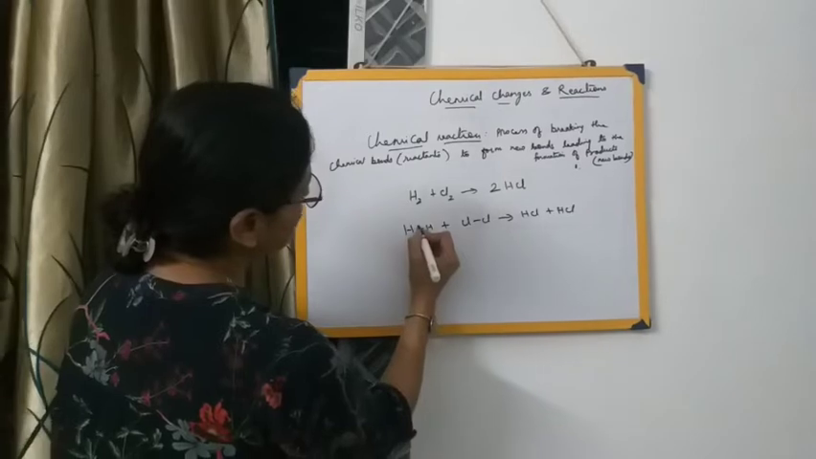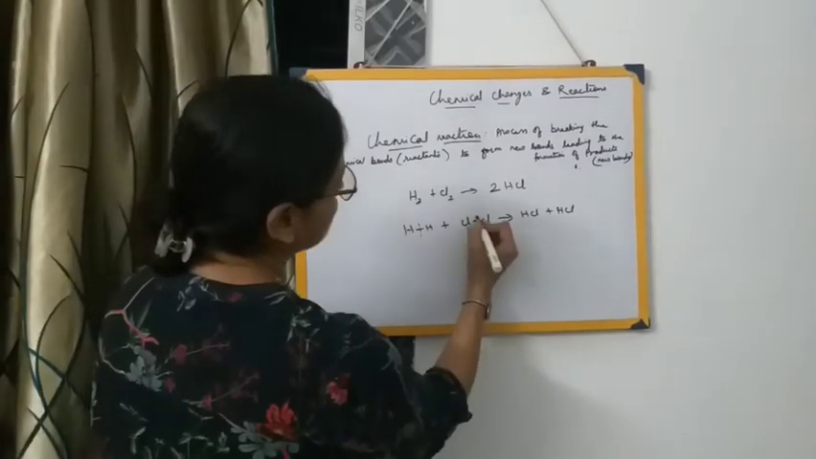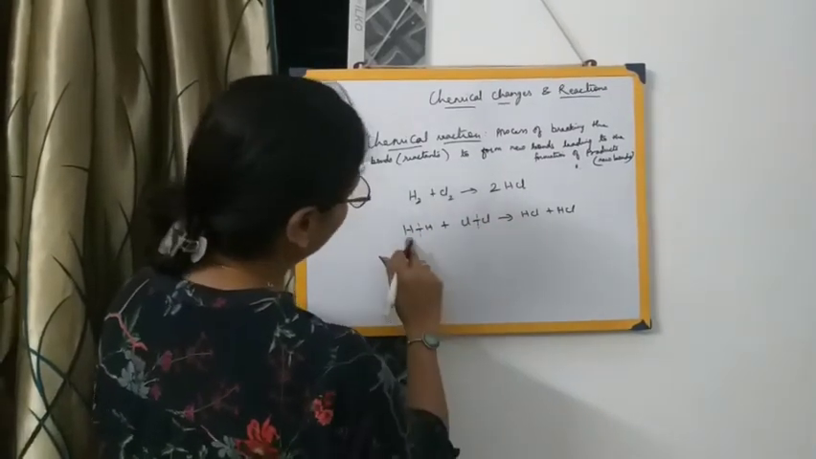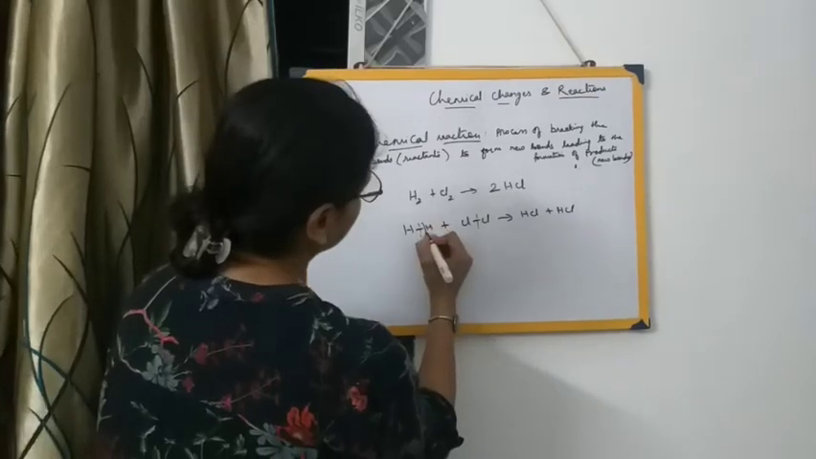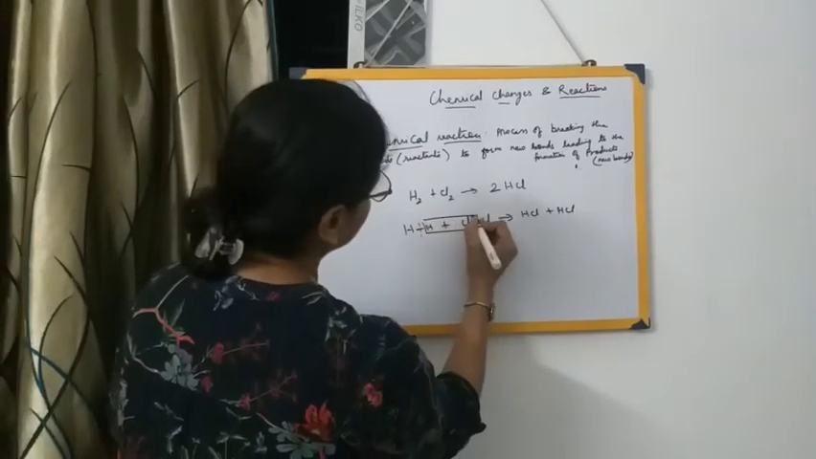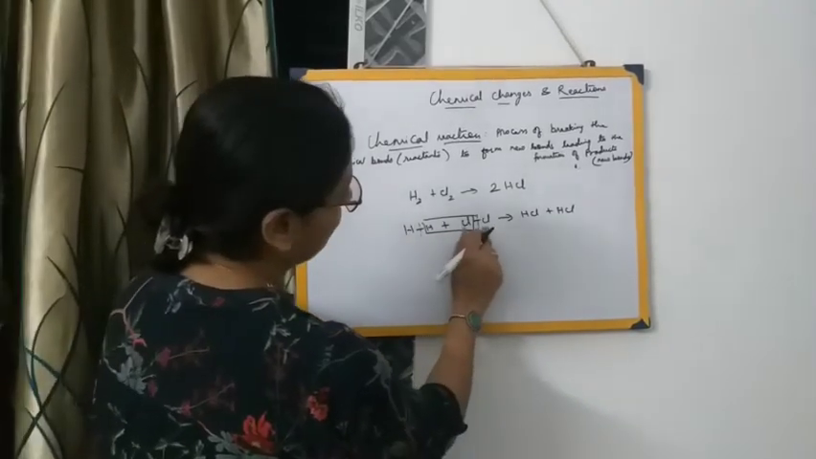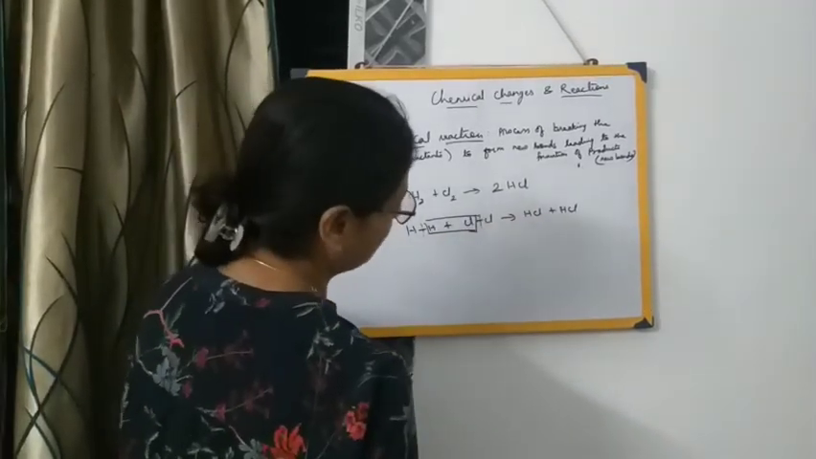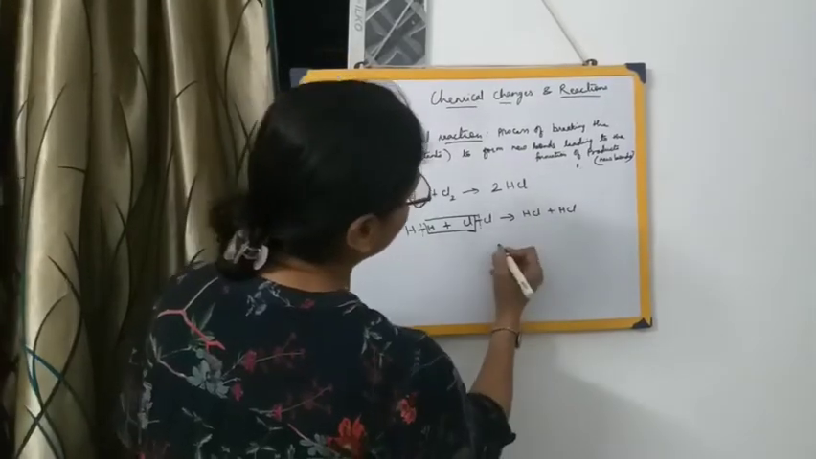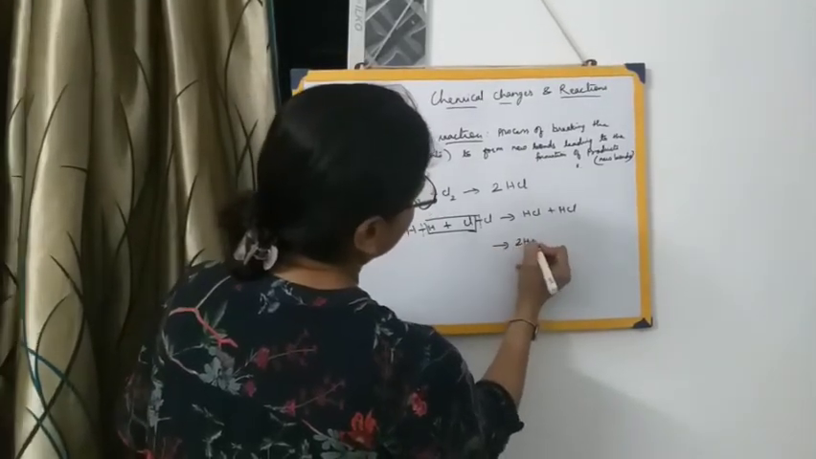So what is happening? These bonds are broken, here also these bonds are broken, and new bonds are being formed. That is in this way. Look here, this is one molecule of HCl, and this hydrogen and this chlorine again form another molecule of HCl. So either you can write it this way, or we can simply write 2HCl.